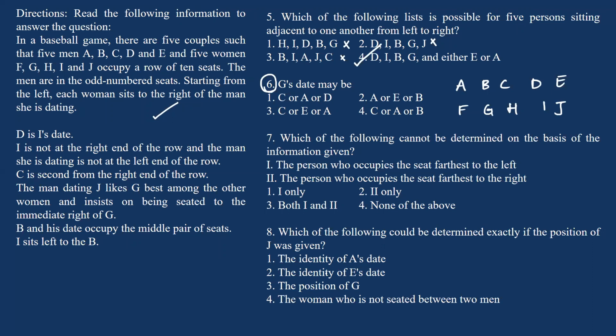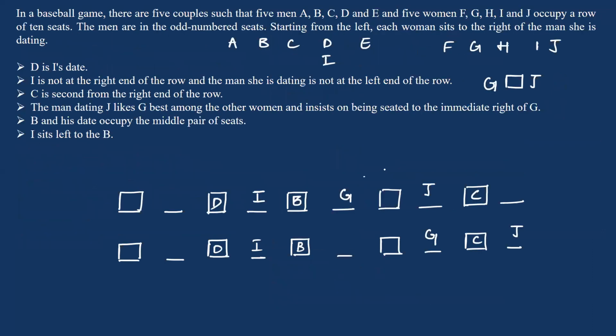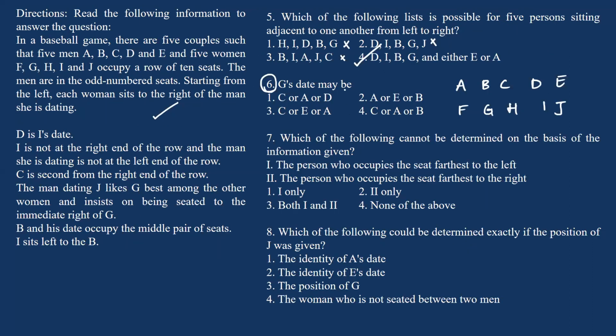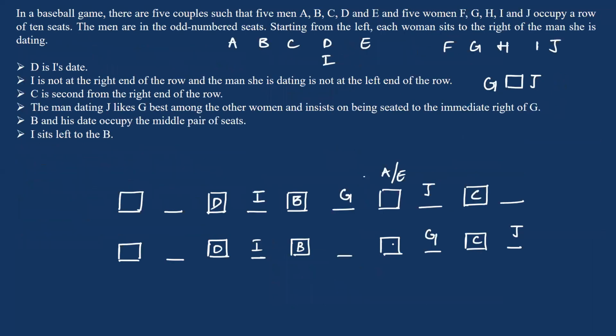Now, G's date may be either A or E here. So it can be A or E. And if G is here, it can be C as well. So the answer for this question should be C or E or A. Okay. And using the same logic, same arrangements, you can solve question 7 and question 8 also.